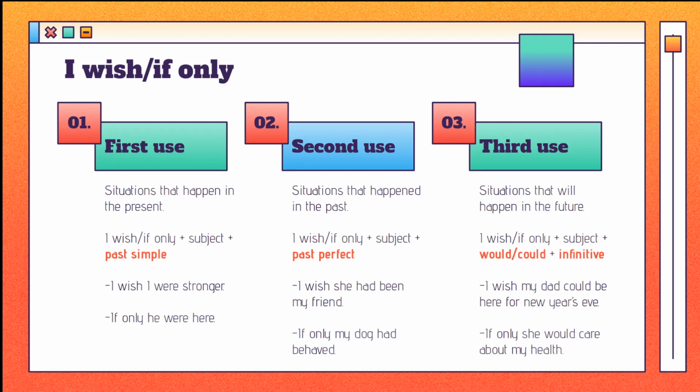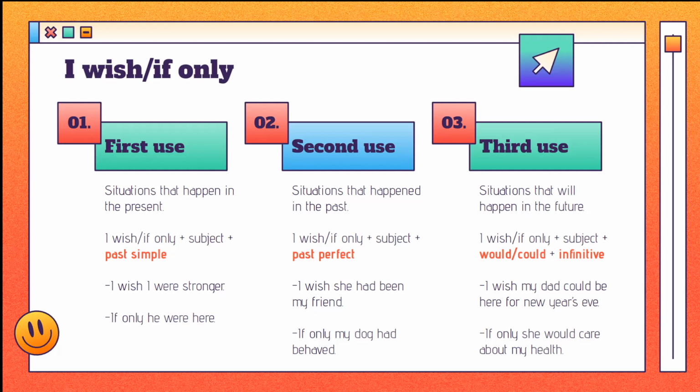With a situation that happened in the past, we use the past perfect. For instance, if only my dog had behaved. And if the situation will happen in the future, we use a modal verb, such as would or could, followed by an infinitive. I wish my dad could be here for New Year's Eve.